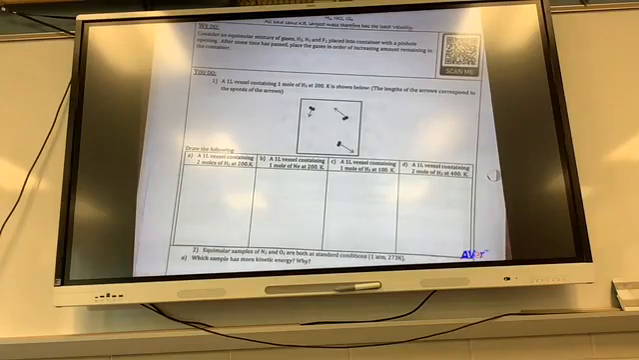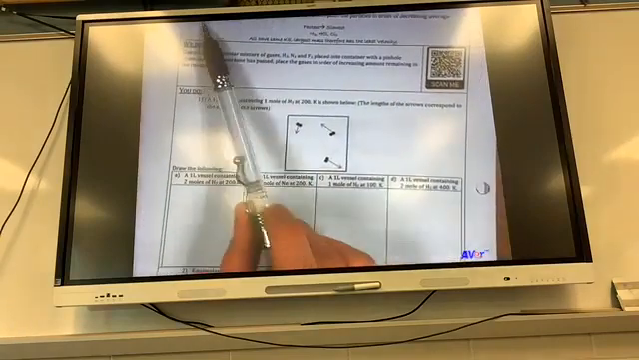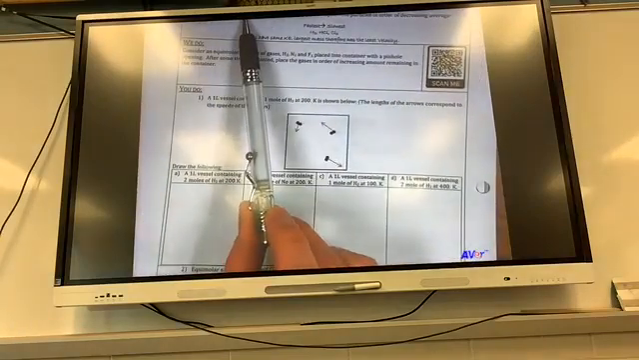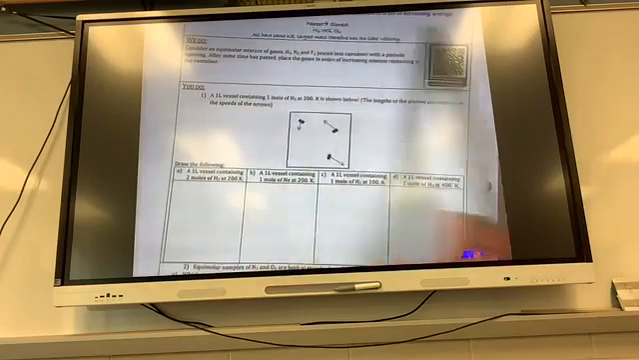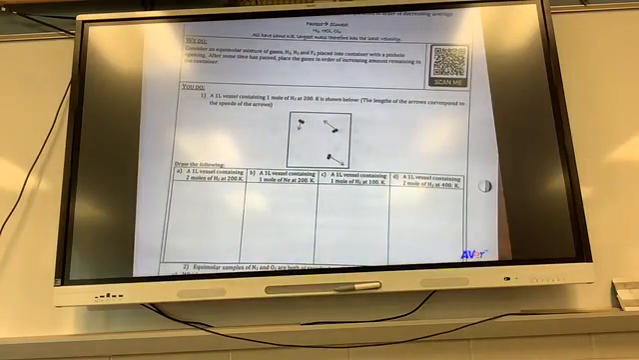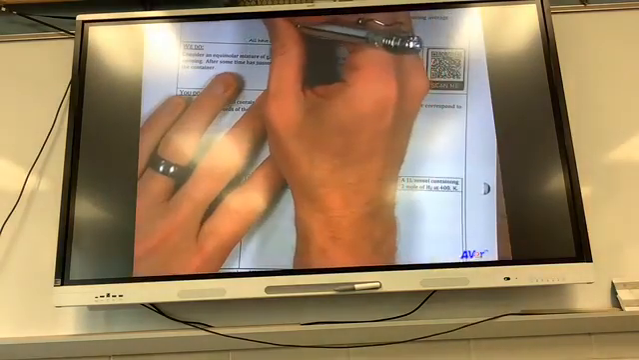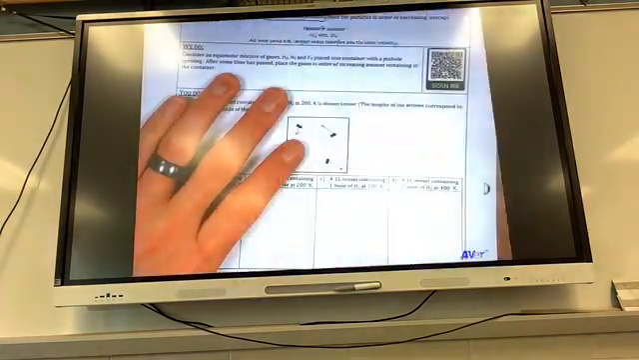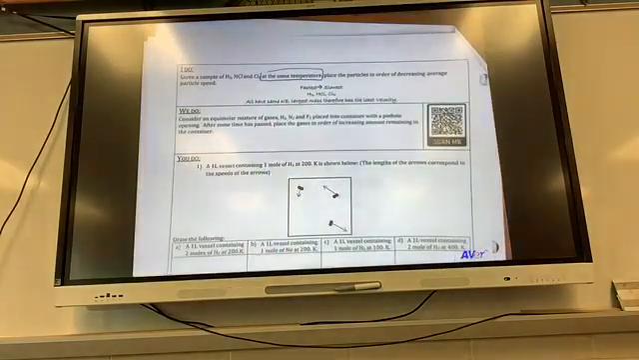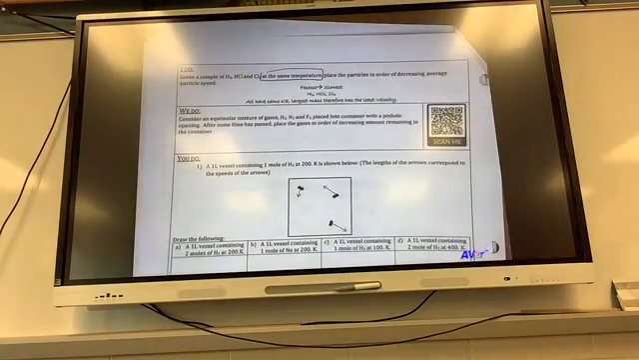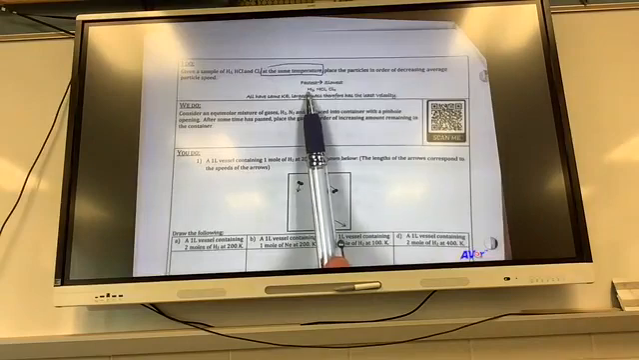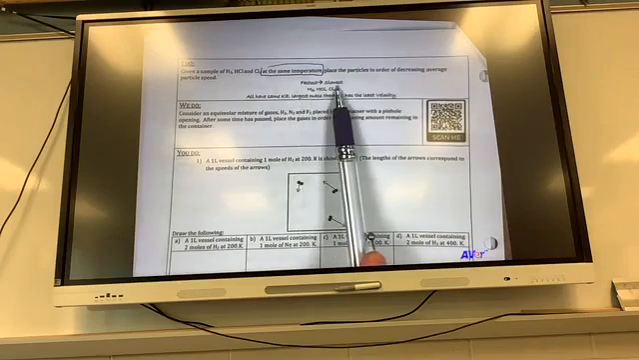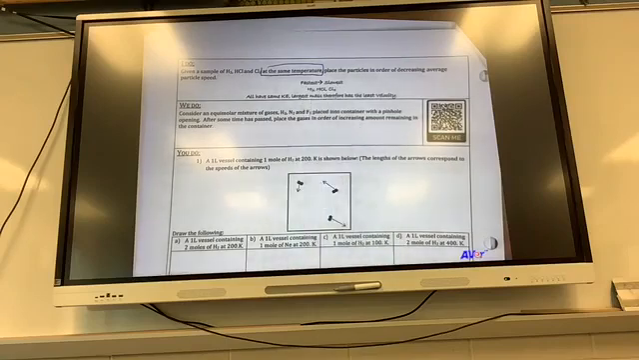Okay, so here we go. Given a sample of hydrogen gas, hydrochloric acid, and chlorine gas at the same temperature, place the particles in order of decreasing average speed. So, key word here is at the same temperature. At the same temperature, the fastest is going to be H2. Why? It's the lightest. The slowest is going to be Cl2 because it's the heaviest, and hydrochloric acid is in the middle.